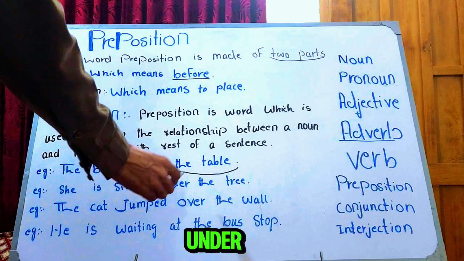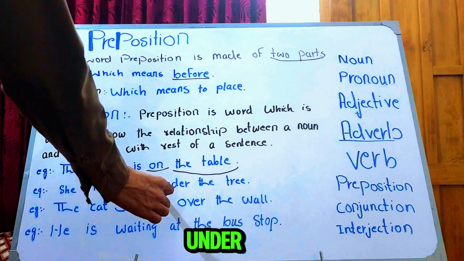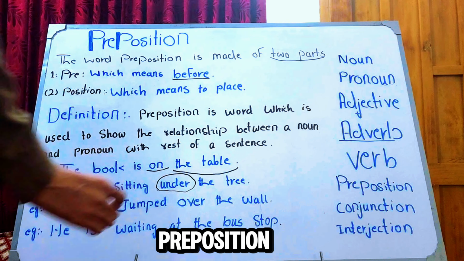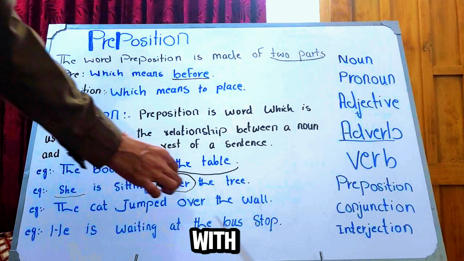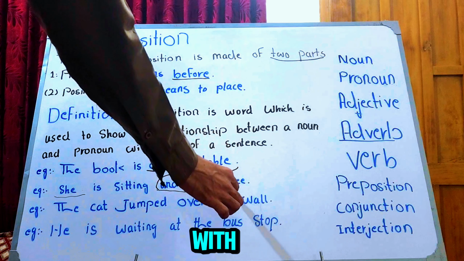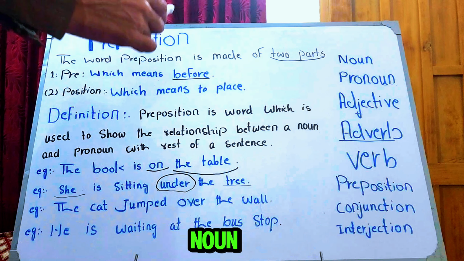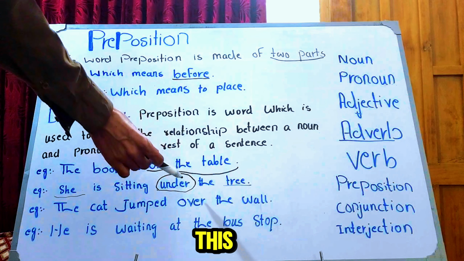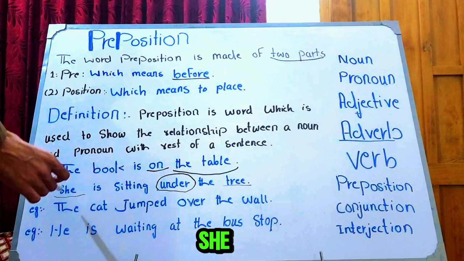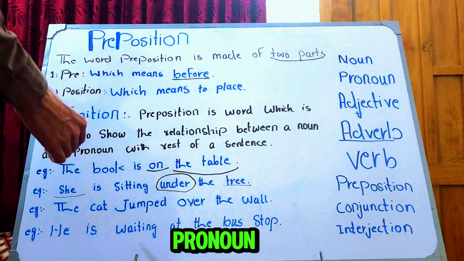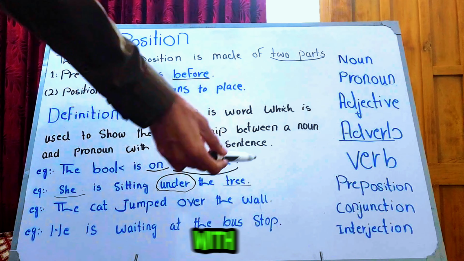She is sitting under a tree. So "under" here is a preposition and it connects pronoun with the rest of the sentence or with the noun. Tree is a noun. Okay, got it? This preposition connects "she". It means "she" is a pronoun, so with the rest of the sentence or with noun.